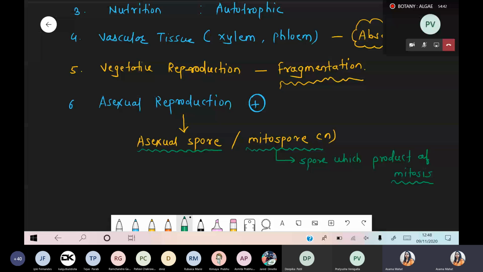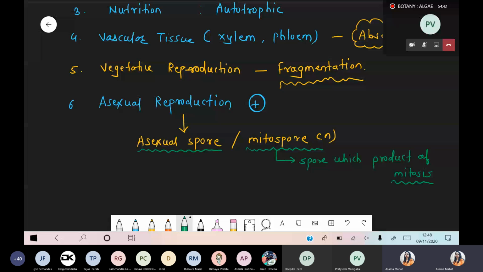What is the similarity between the algae and the fungi? But remember this point. Whenever we are talking about the asexual mode of reproduction, yes, it is present. And whenever we are talking about the asexual spore, also called the mitospore, what is the meaning of the mitospore? Spore produced after the mitosis process. Normally in case of plants and animals, reductional division happens, meiosis will occur, and after meiosis there is formation of the spore.